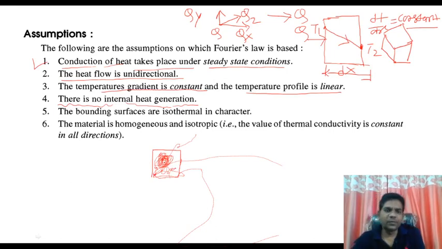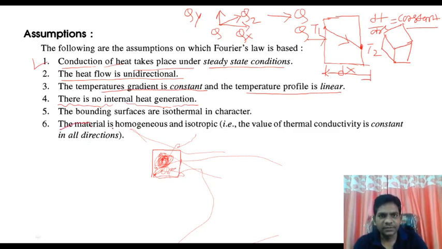The fifth point is, boys and girls, that the material is homogeneous. Means whatever material we have to use here, this material should be constant. This is our sixth point.